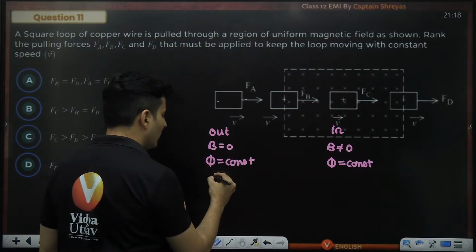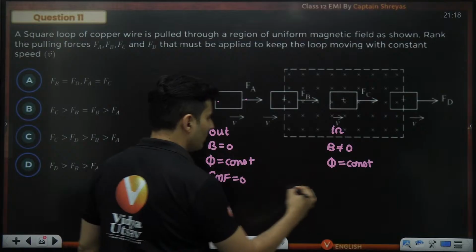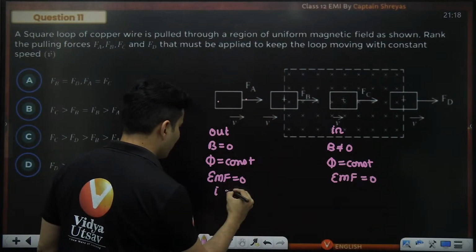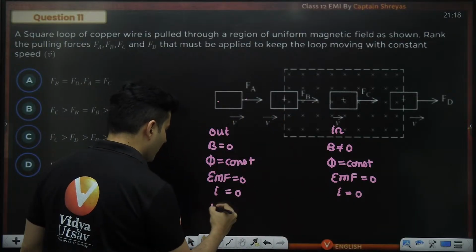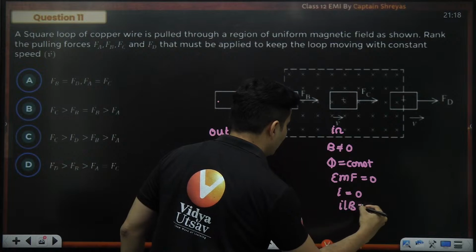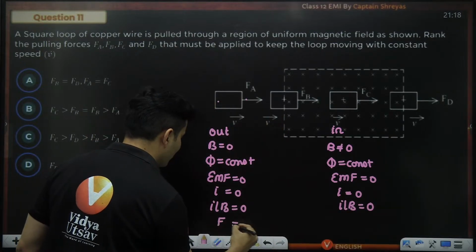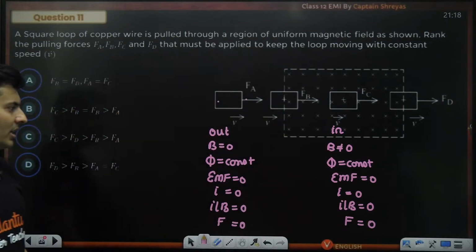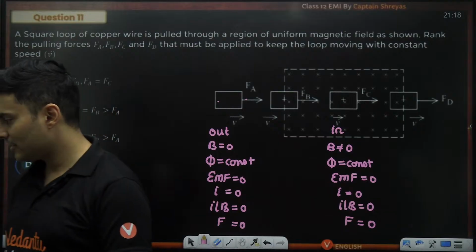So whenever flux is constant, the EMF will be 0. So here also the EMF will be 0, which means the current will be 0. If current is 0, ILB will be 0. And what is this ILB? ILB is the force on that wire. So hence the force will also be 0 here. Got it, my dear warriors? Force will be 0 in both these places.